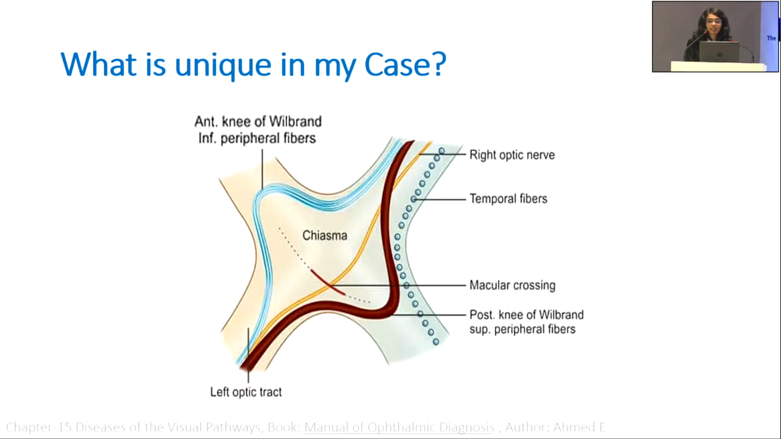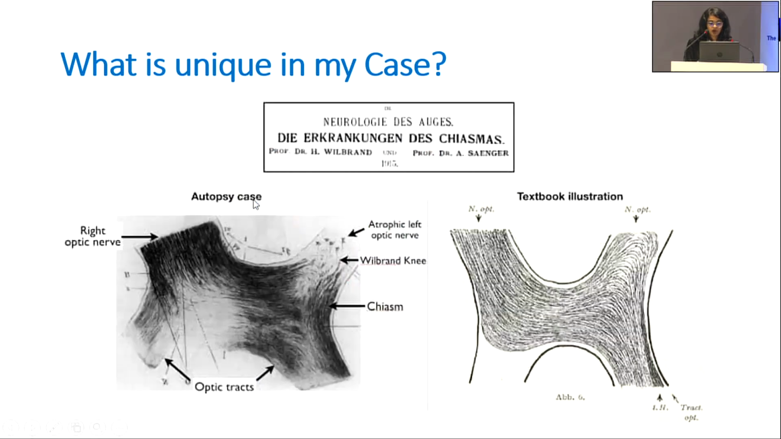So what is the underlying secret in this case? It is the knee of von Willebrand. The inferonasal fibers of the contralateral eye loop at the affected optic nerve before crossing at the chiasma. So this is given by Dr. Willebrand, where you can see that these fibers loop around and then they cross at the chiasm.